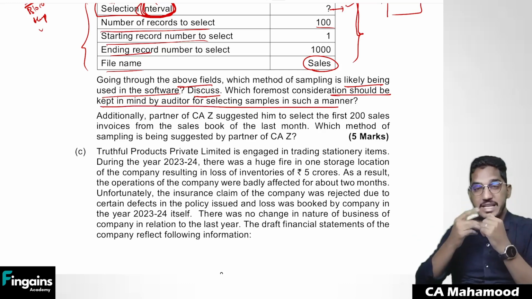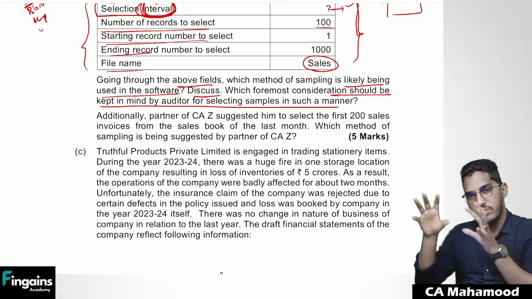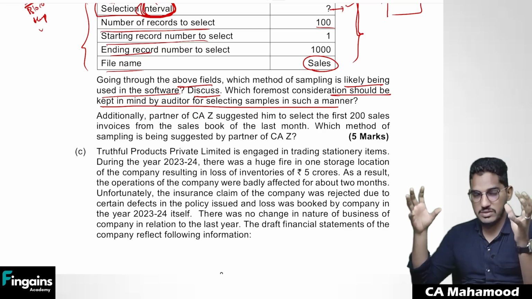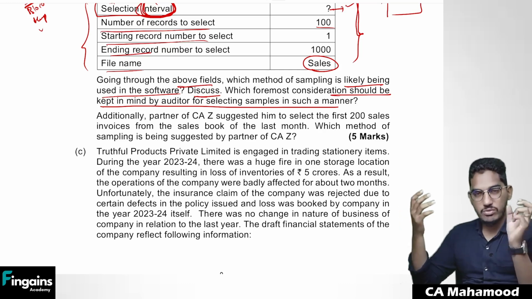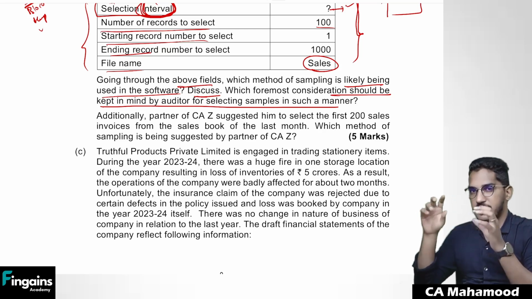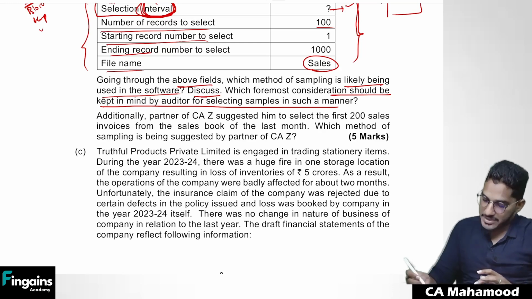As I have explained when I was explaining the concept of interval sampling, generally interval sampling will not be that effective. Why? Because generally items are arranged in one order, in one sequence. So when there's a proper structure, and when someone knows that you are going to use systematic sampling, the client might arrange the records in such a way that every nth item will be a genuine item. So that's why you have to take certain precautions.